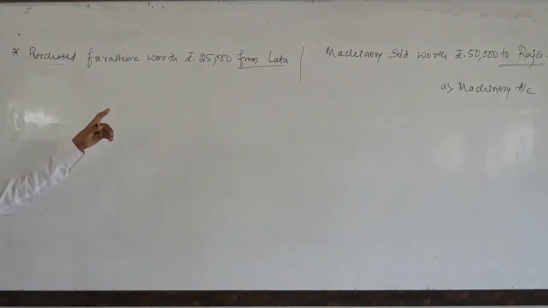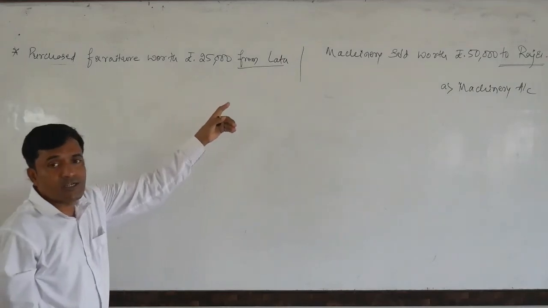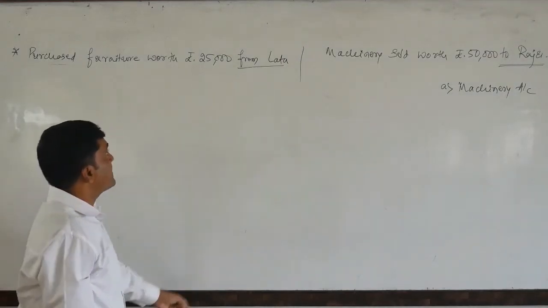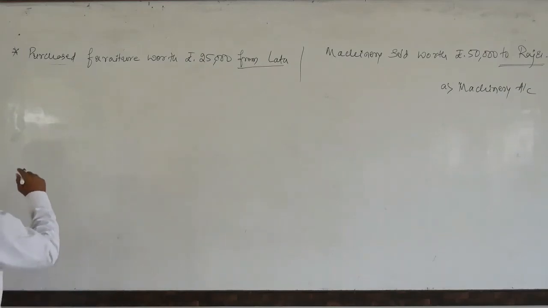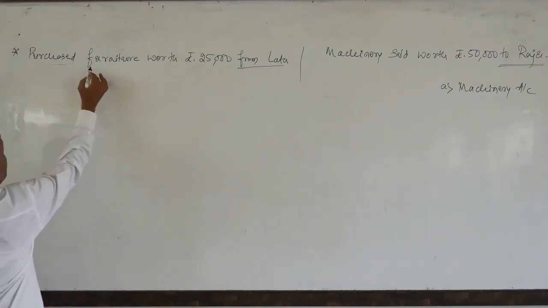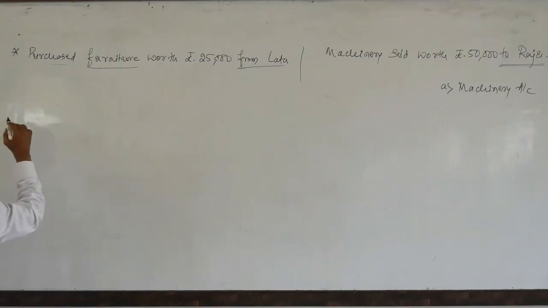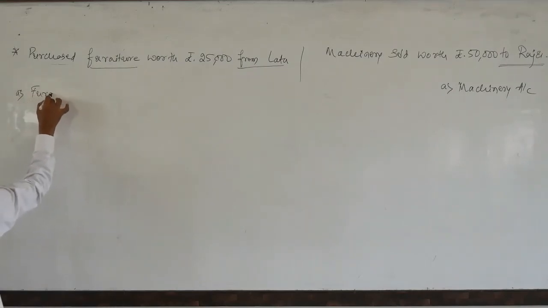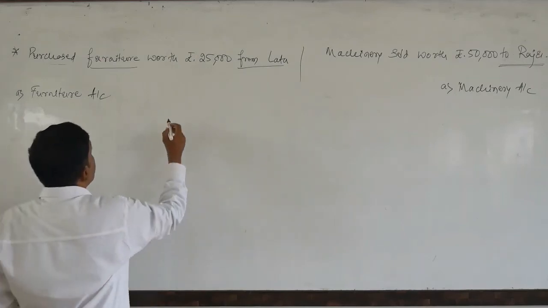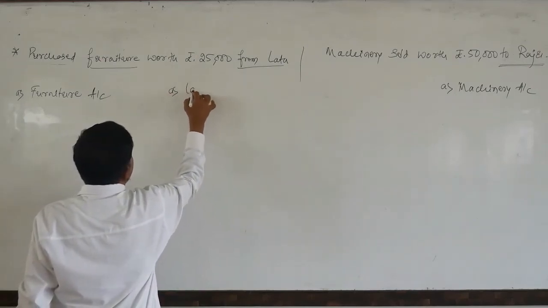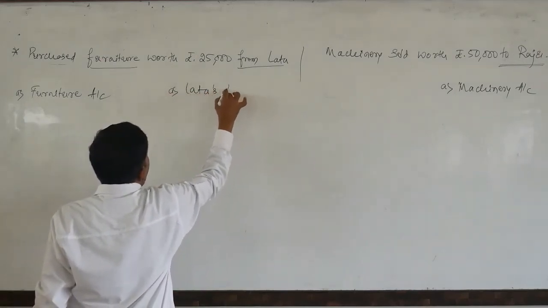Because the name from whom we have purchased has been represented here. That is the reason. Look here. Here the asset purchased, that is furniture purchased. So furniture account. Here this one, Lata's account.